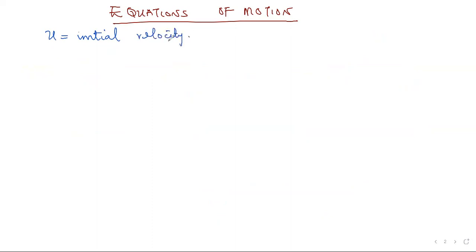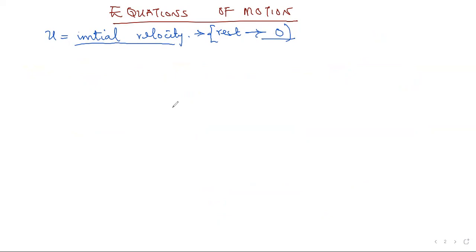In most cases, when a car is at rest, that simply means that its initial velocity is equal to 0. For example, if a question says a car starts from rest, since the car starts from rest, the initial velocity of that car is 0.